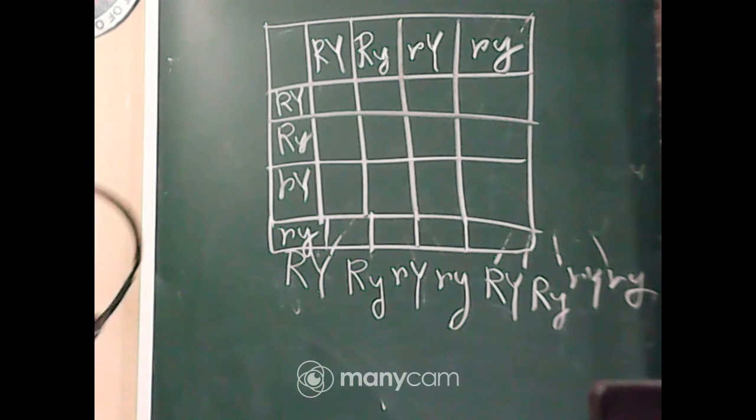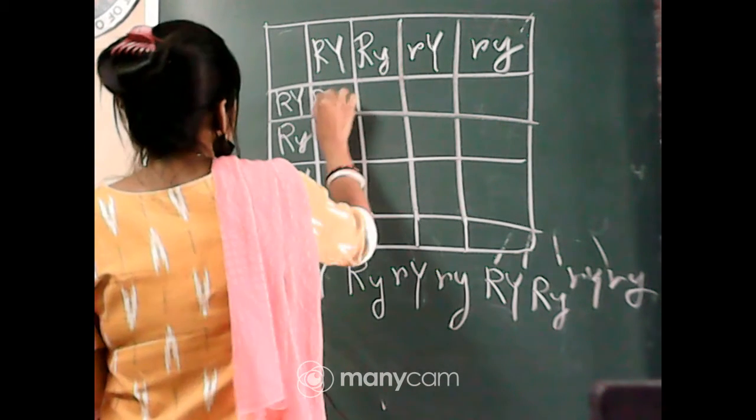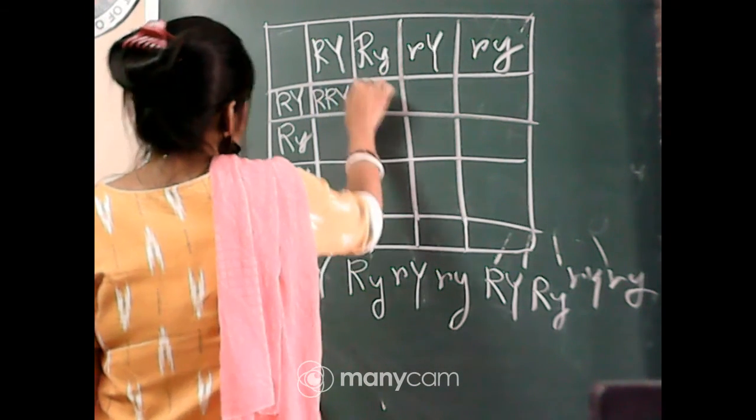Has anyone completed? If anyone has completed, he or she can tell me what the answer will be. Can you tell me? Now we have to solve it like this.